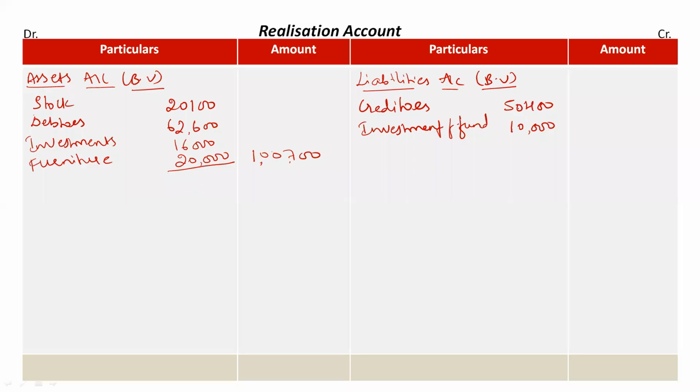So we have taken all the liabilities at their book value. Totally we have liabilities of rupees 60,400. Basically here we will take only third parties' liabilities or outsiders' liabilities. Clear? Now the first step is done. The first step will always be to record the book value of assets and liabilities in the realization account. Clear? Now come back to the question.